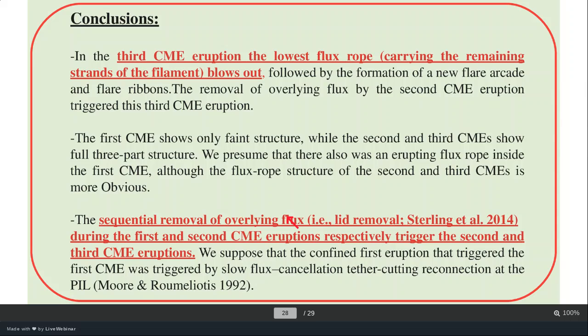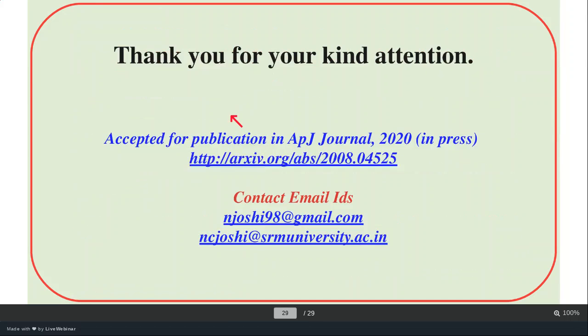So after that, I would like to conclude. I would like to thank you for your attention. This paper is already published in ApJ in 2020. It is in press, but already published. The arXiv version is available. You can go through it to read the paper.